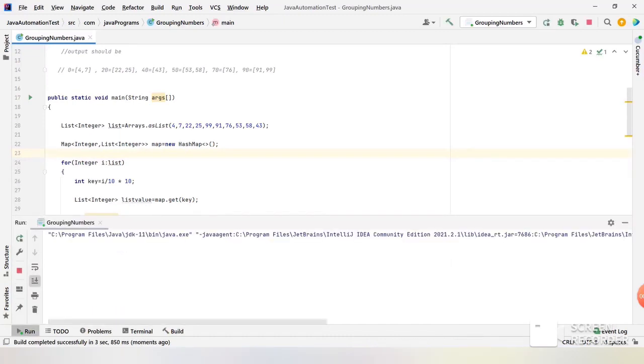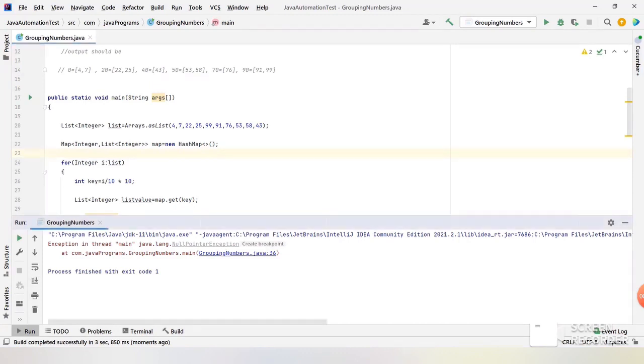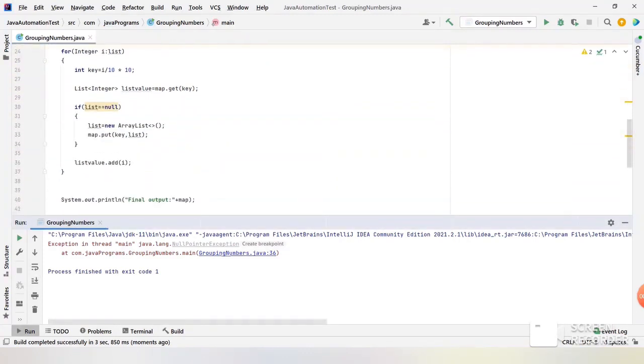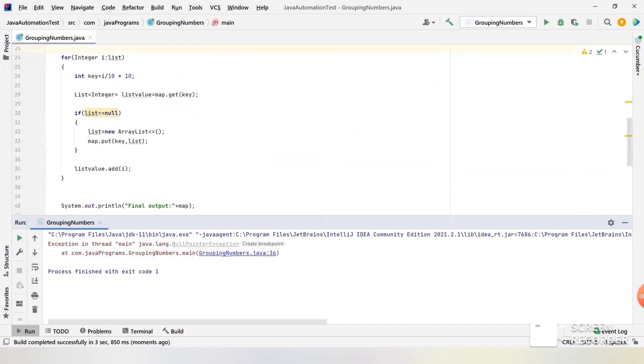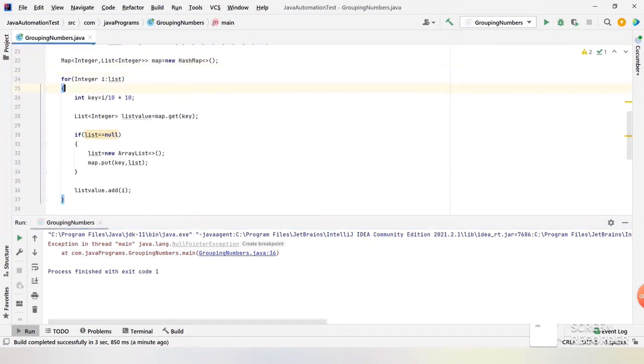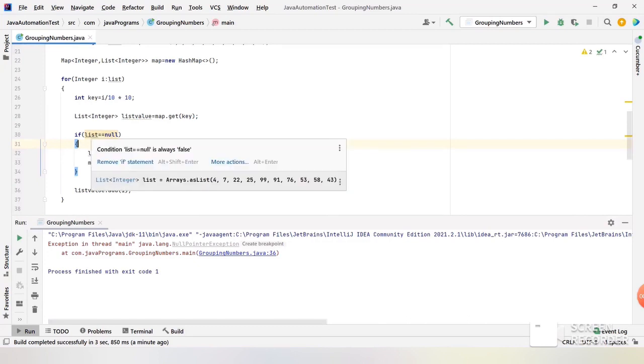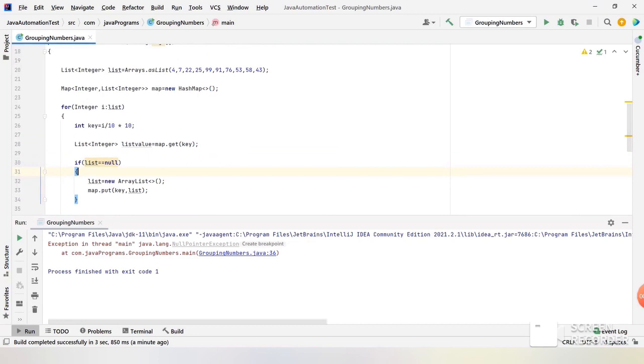So it is building the project, and okay, we got some error here. Exception in thread main, line number 36. So what exactly do we have in line number 36? Okay, I think we have made some mistake here. Actually this list is referring to the above list, but we need this list to be captured.